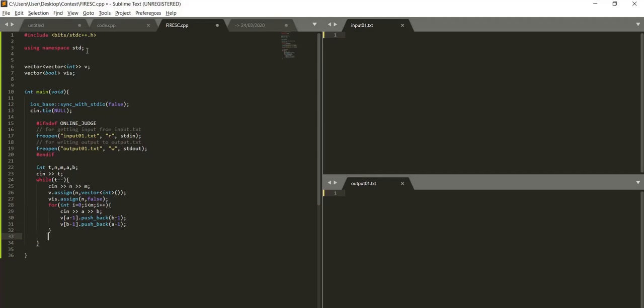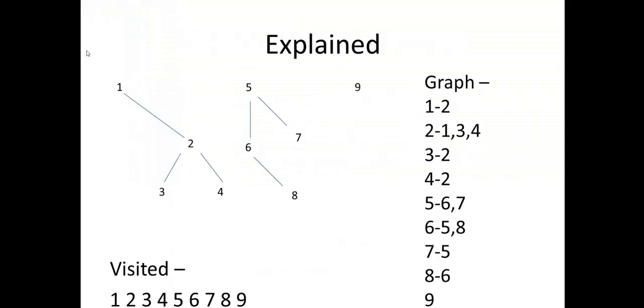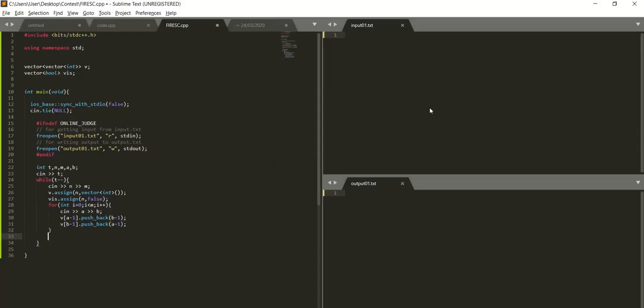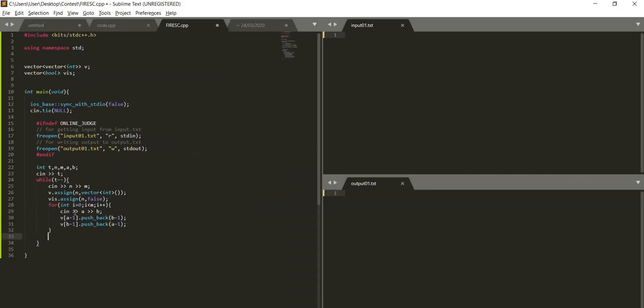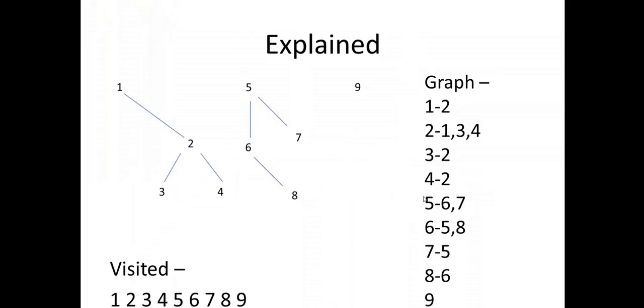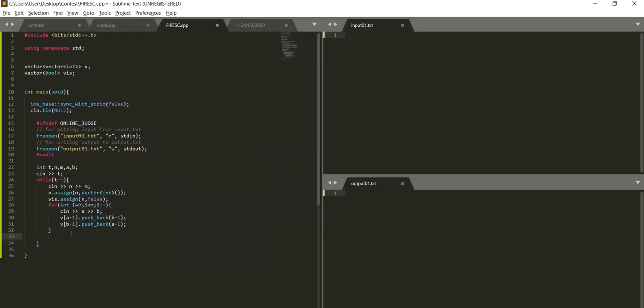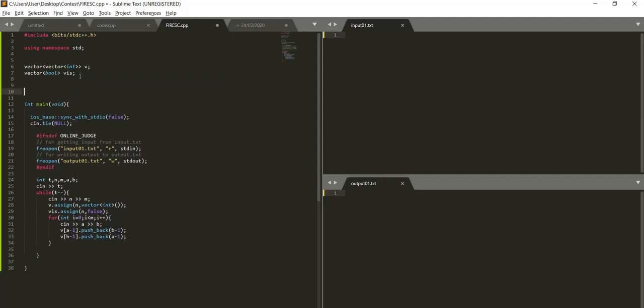The format is the same as we discussed here, this is how our graph would be stored. So here we would get the edge 5 7, so in the fifth node it would store 7, and for 7 it would store 5. So this way it would store this. So now we need to write the function for DFS. So let's write the function for DFS.